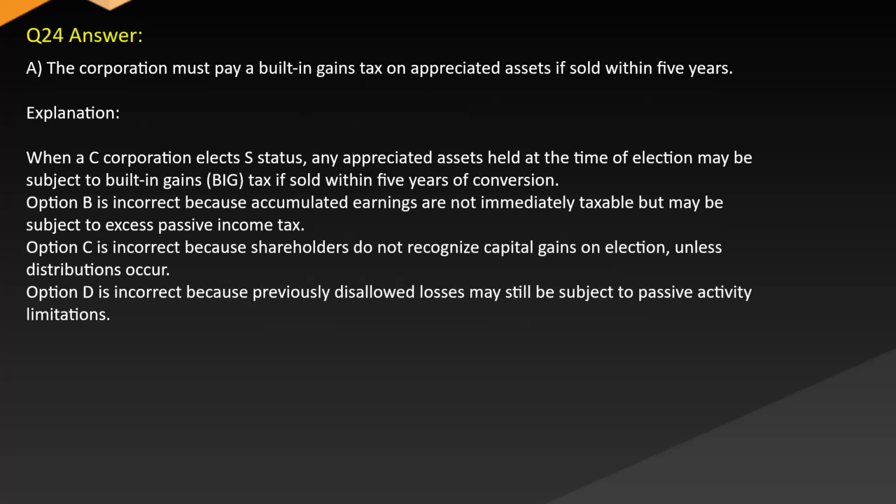Answer A. The corporation must pay a built-in gains tax on appreciated assets if sold within 5 years. Explanation. When a C corporation elects S status, any appreciated assets held at the time of election may be subject to built-in gains tax if sold within 5 years of conversion. Option B is incorrect because accumulated earnings are not immediately taxable but may be subject to excess passive income tax. Option C is incorrect because shareholders do not recognize capital gains on election unless distributions occur. Option D is incorrect because previously disallowed losses may still be subject to passive activity limitations.